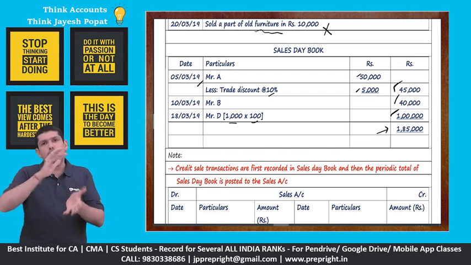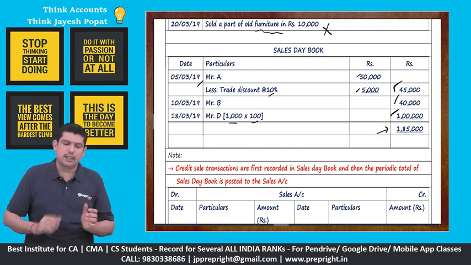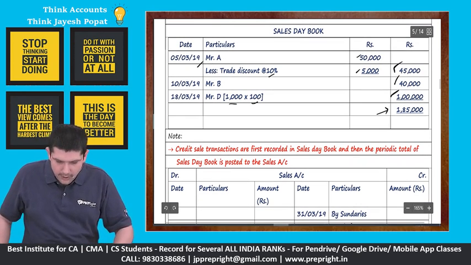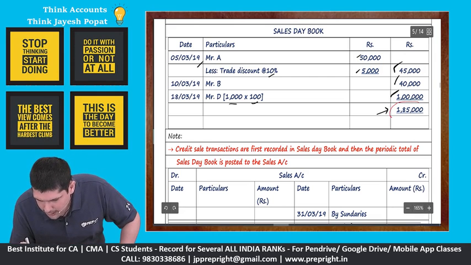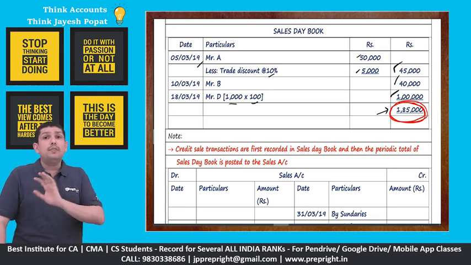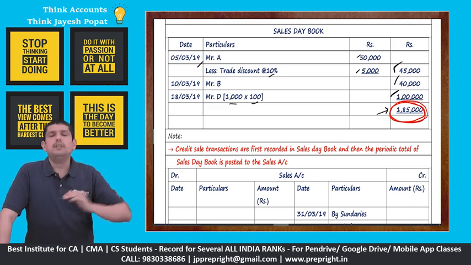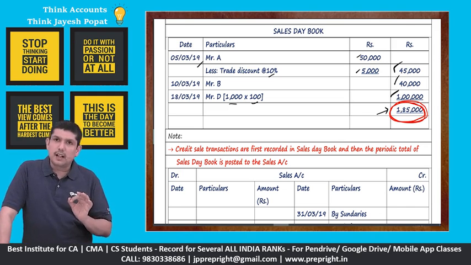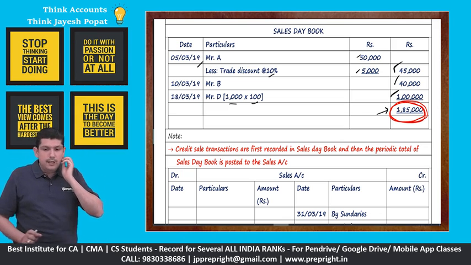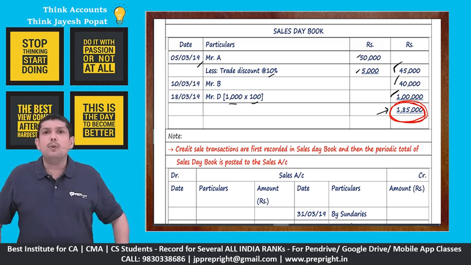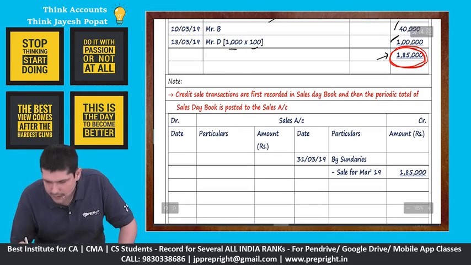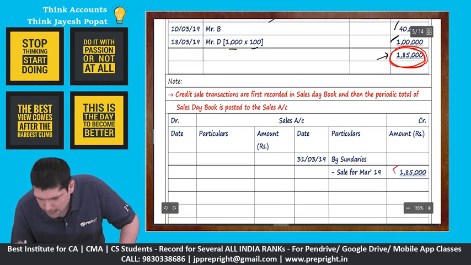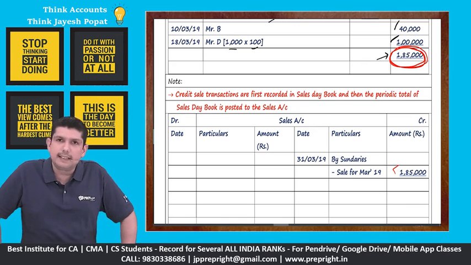All credit sales transactions will first be recorded in the sales day book. From the sales day book, now we will post these transactions to the relevant ledger accounts. Please remember, in the sales account, we will post the total of the sales day book. We will not post the individual transactions with the customers in the sales account. The periodic total of the sales day book will be posted to the sales account. So 1,85,000, we will say by sundries, sales for the month of March, 1,85,000 is recorded in the sales account.